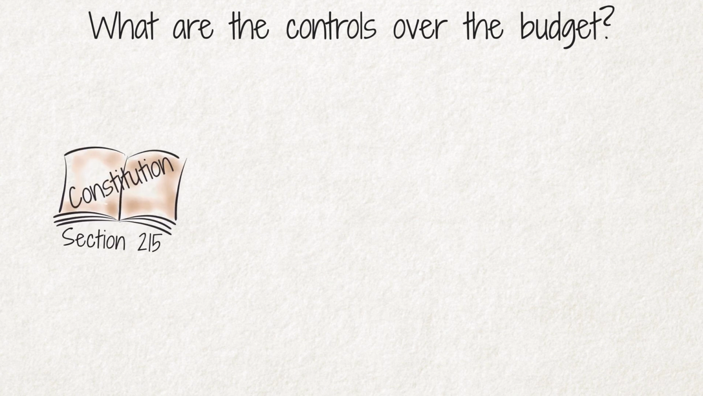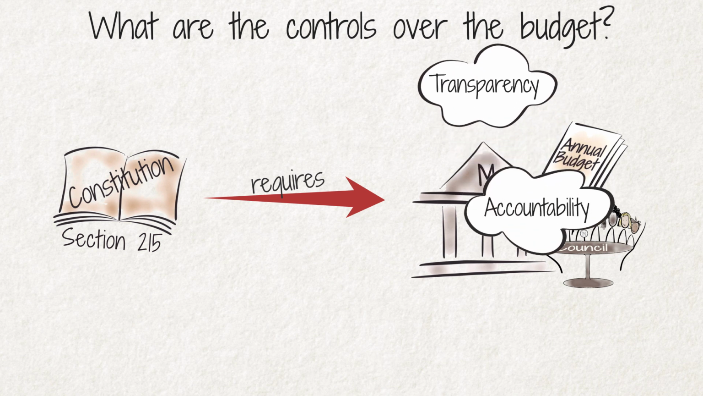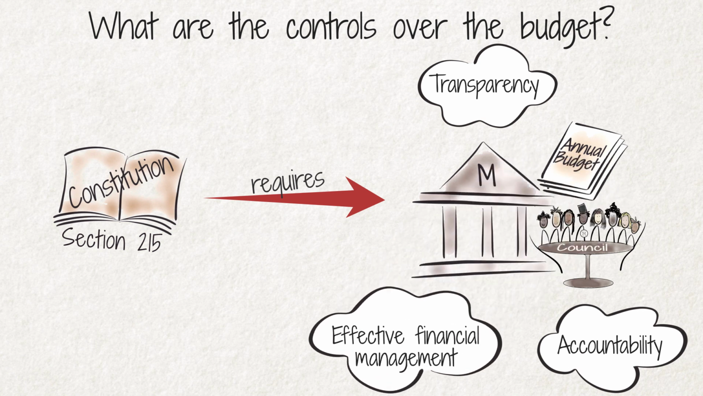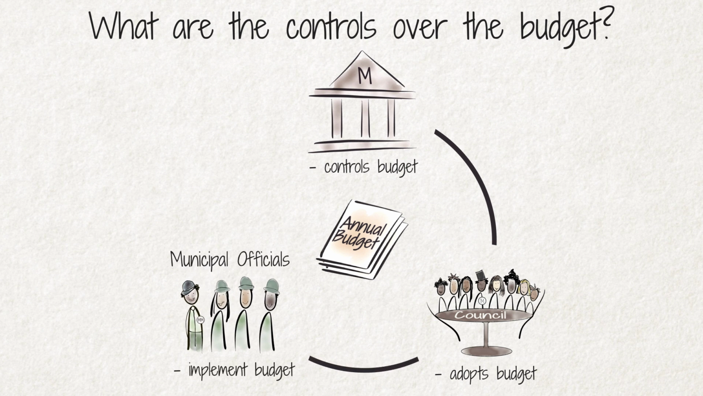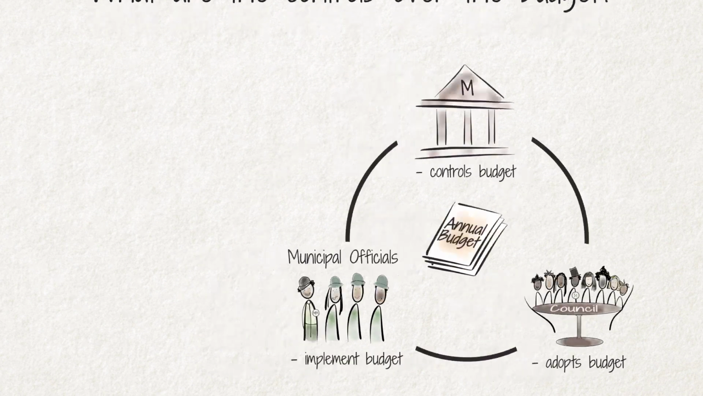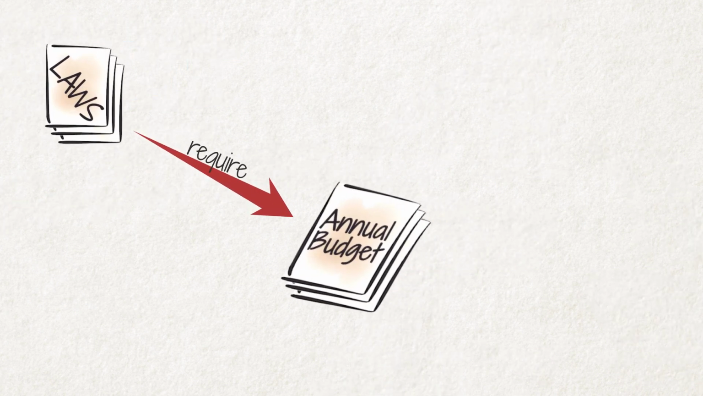Section 215 of the Constitution requires that municipal budgets and budgetary processes must promote transparency, accountability, and the effective financial management of the economy, debt, and the public sector. While municipalities control their own budgets, the council adopts it and the municipal officials implement it. There are numerous control mechanisms over the budget and budgetary process. National and provincial treasuries exercise oversight over municipal budgeting. The law requires that the budget must be realistic and credible.